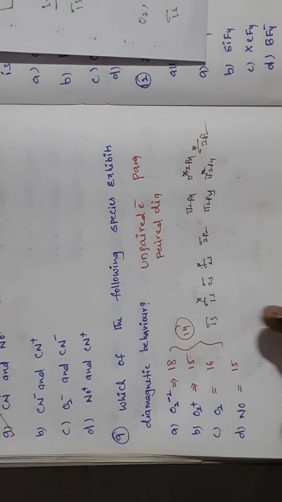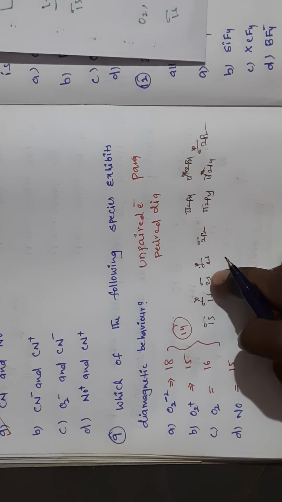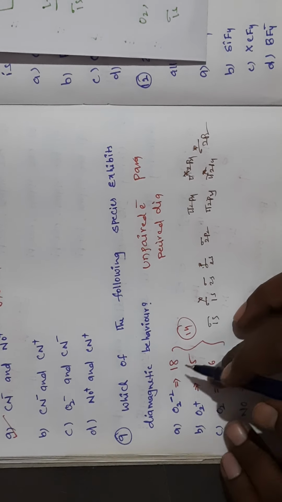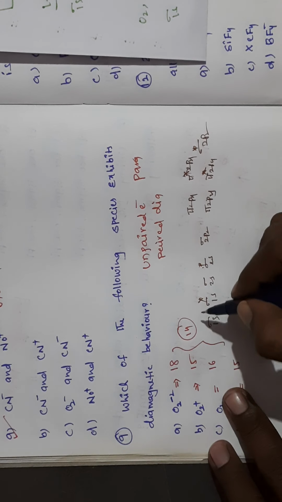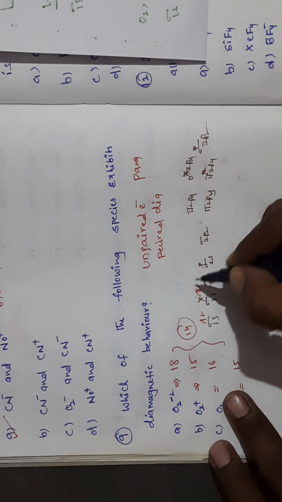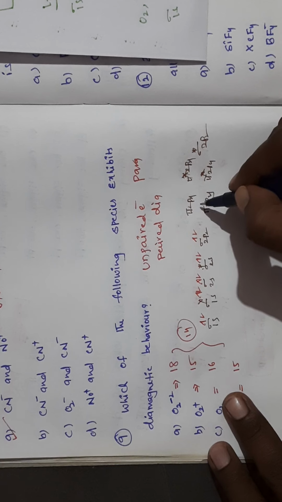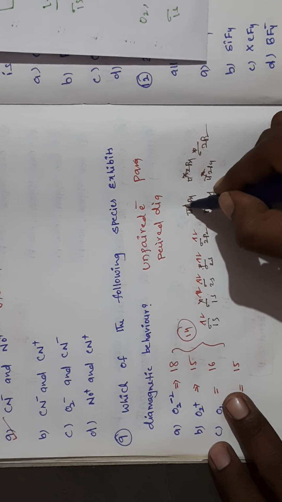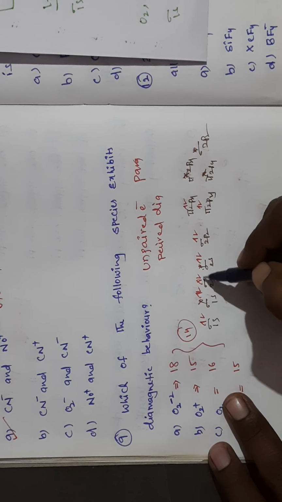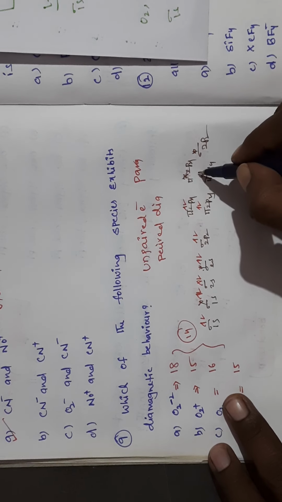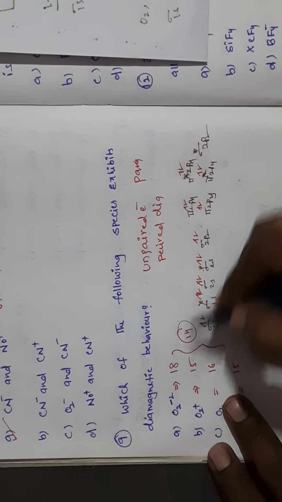So 18 electrons we have to accommodate here. Now I am going to fill these 18 electrons: sigma 1s2, sigma star 1s2, sigma 2s2, sigma star 2s2, pi 2pz2, pi 2py and pi 2px, and so on. Then how many electrons are there? You see 1 2 3 4 5 6 7, 14 electrons, 15 16 17 and 18. So all are paired in case of this one.